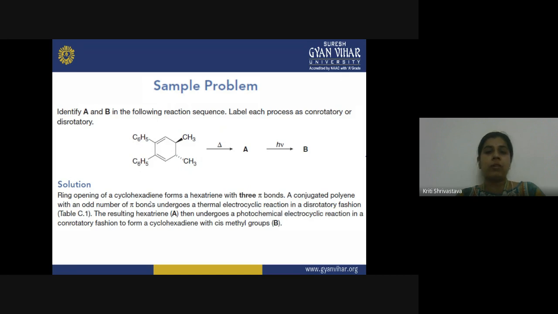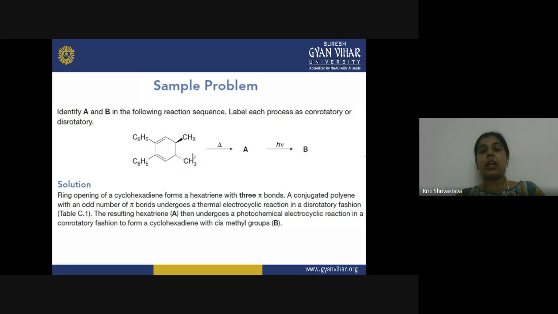The odd number of pi bonds is actually there in the product, right? The product will have 3 pi bonds. Here you need not consider the 2 bonds of the reactant. If you consider the 2 bonds that my reactant contains, that is an even number of pi bonds, and you will apply the wrong rule here, your solution will become wrong. So how you consider the number of pi bonds is also very important.